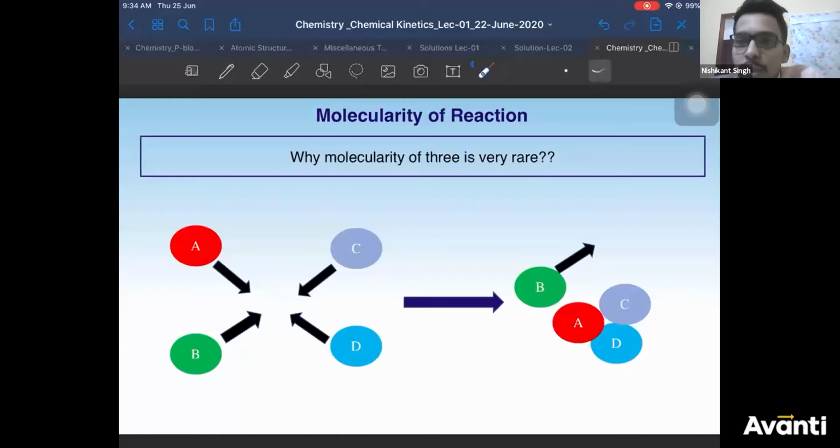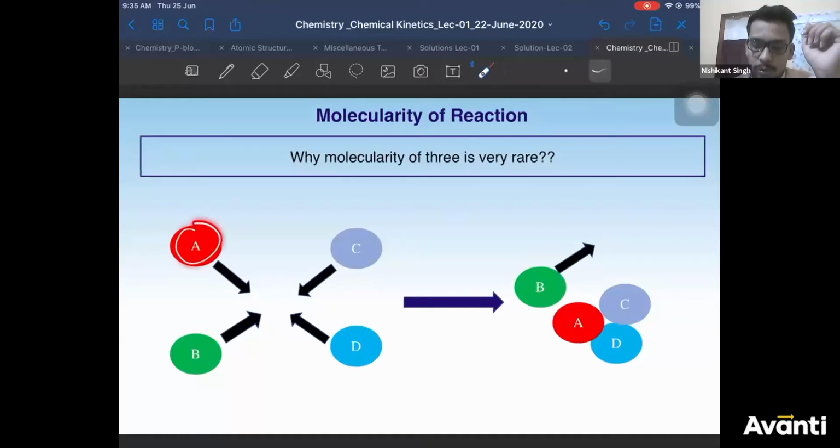In the last two points, if there is any doubt, why is it rare? Meghna, you need to understand the definition of molecularity for that. The molecularity definition is, in one step of a reaction, how many reactant molecules will come and collide with each other. If there are 2 molecules colliding, molecularity is 2, 3 molecules colliding, molecularity is 3. But you see this point, right?